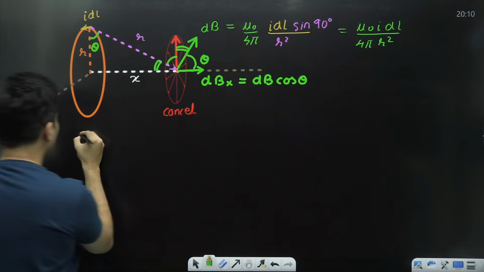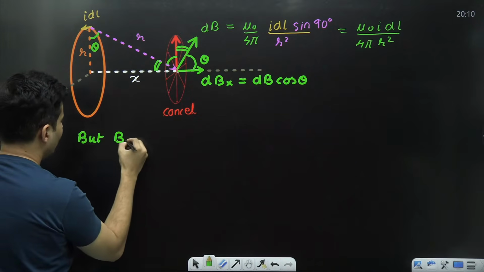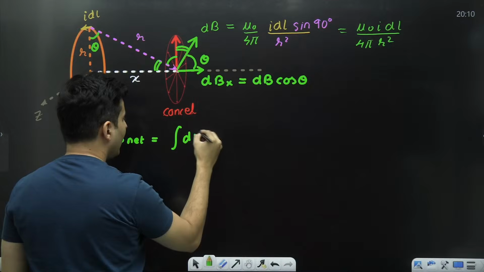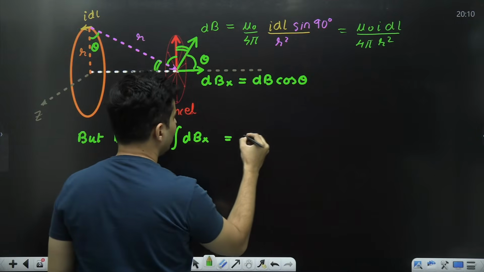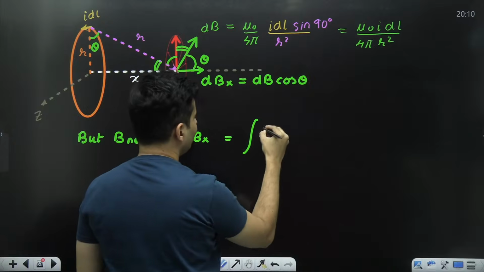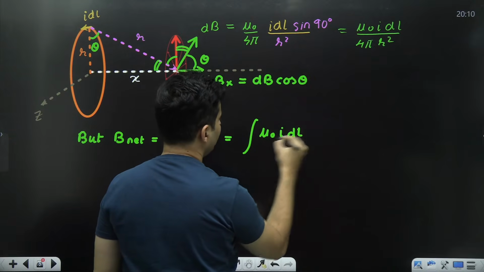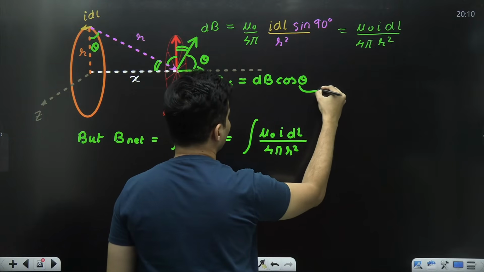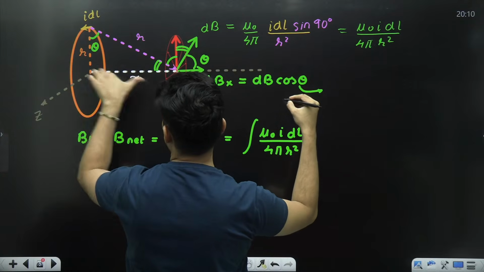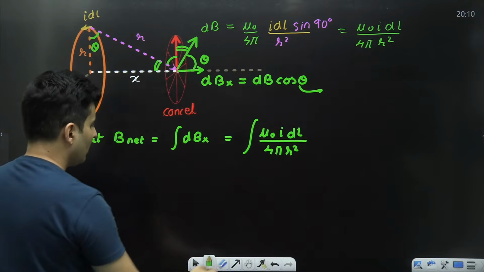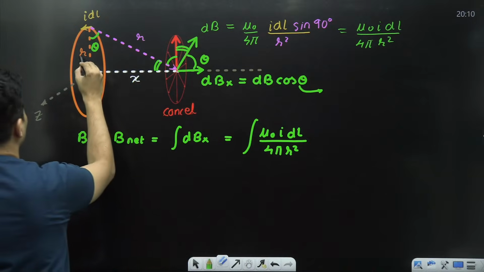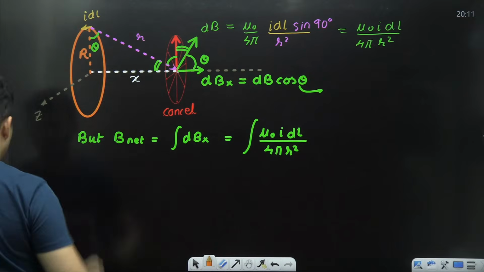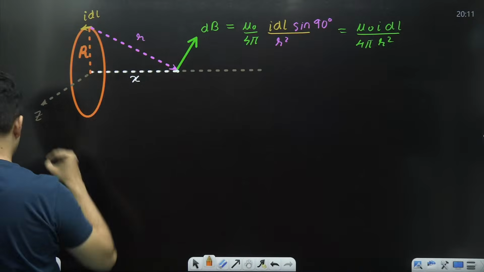But we know that the net field will be integration of only the x components, nothing else. So it will be integration of dB, which is mu naught I dl whole thing divided by 4 pi r square, times cos theta. What is cos theta technically? Cos theta is adjacent by, oh, there is one small mistake. Let me rectify it everywhere. I should use different symbols, capital R and small r, or else it will create a lot of confusion.